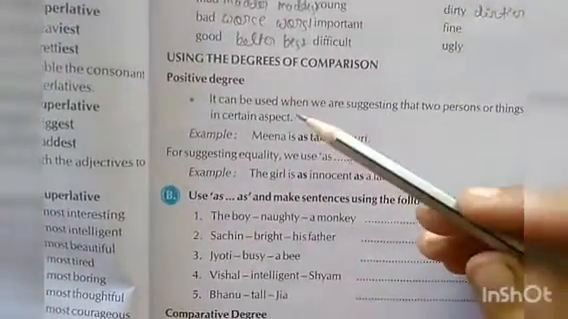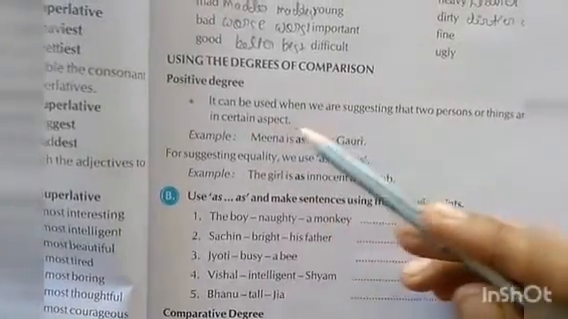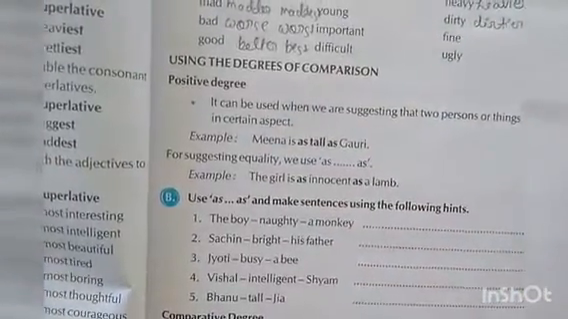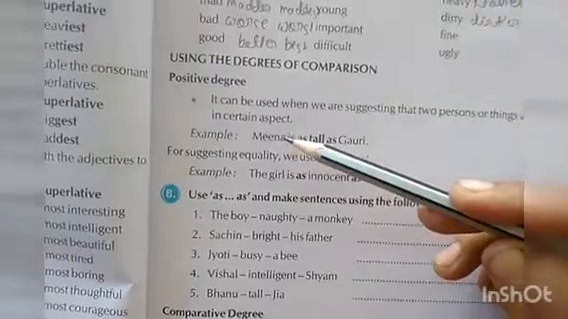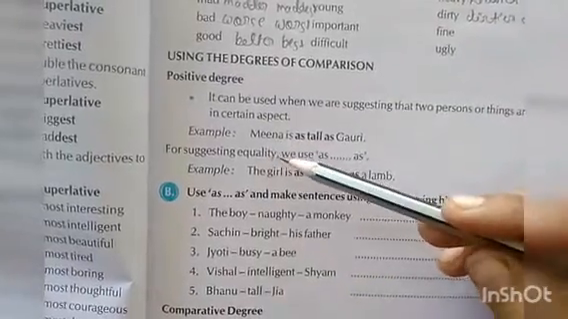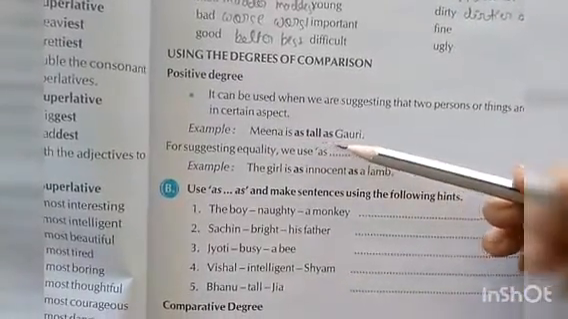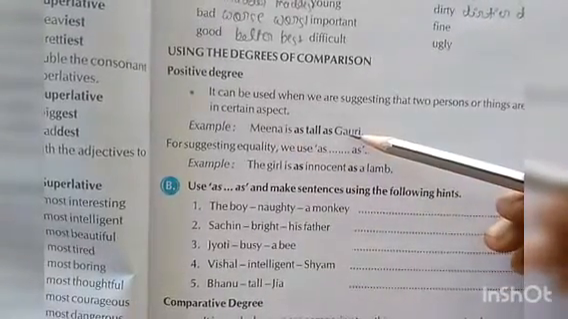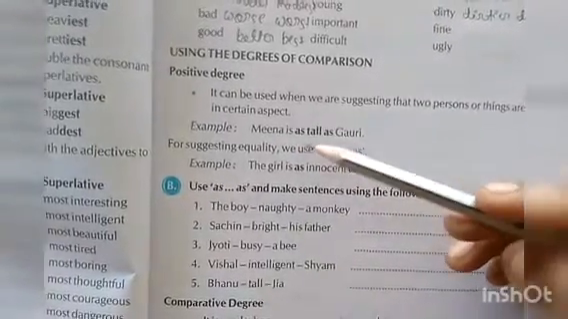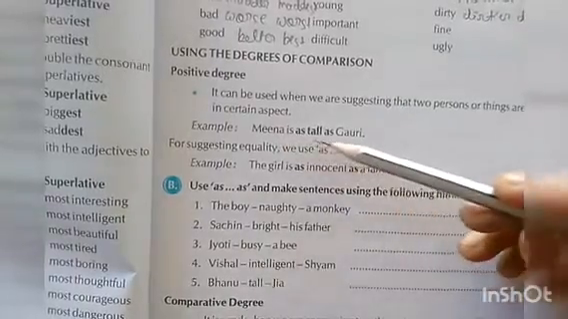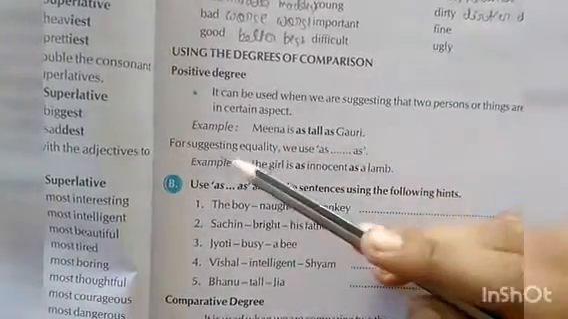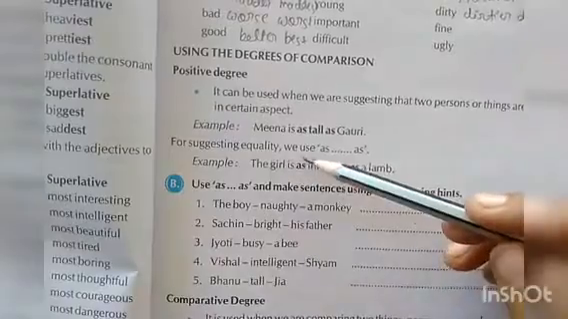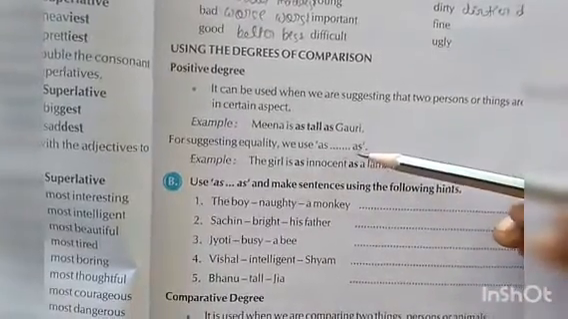Now your next topic, using the degrees of comparison. Positive degree can be used when we are suggesting that two persons or things are equal in a certain aspect. Example, Meena is as tall as Gauri. Here, Meena and Gauri have the same height. For suggesting equality, we use as, dash, as.